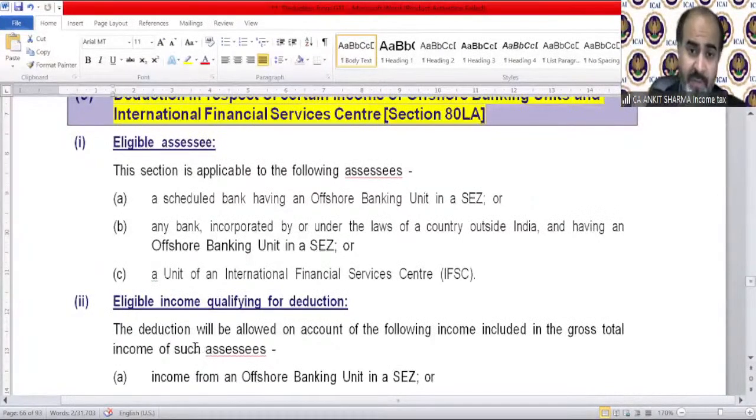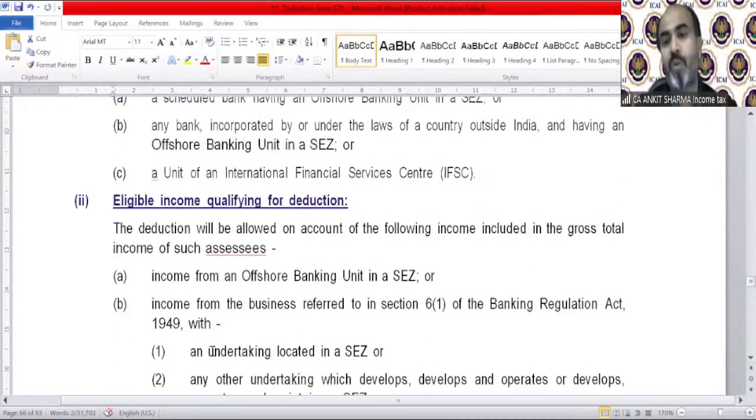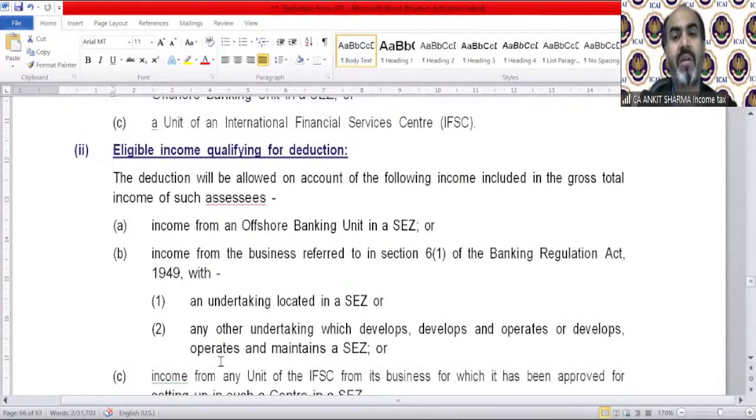What are the eligible incomes? Of course, the deduction will be allowed on account of the following income included in the gross total income. Income of such assessee should contain income from an offshore banking unit in SEZ, the offshore banking unit which is situated in SEZ. So whatever income it earns is eligible for this kind of deduction. Also income from business referred to in section 6(1) of the Banking Regulation Act with an undertaking located in a SEZ, or any other undertaking which develops and operates, or operates and maintains, a special economic zone.